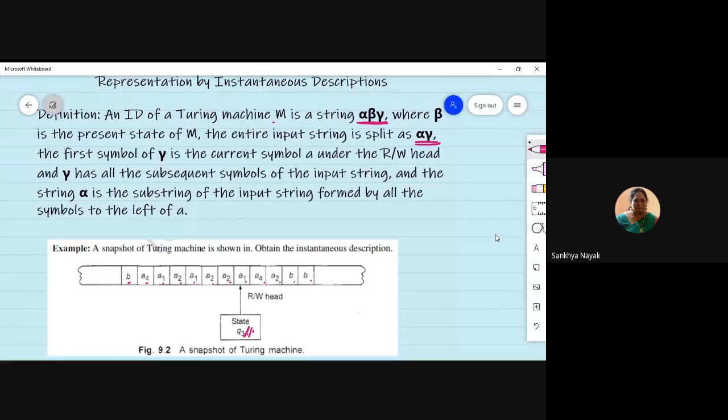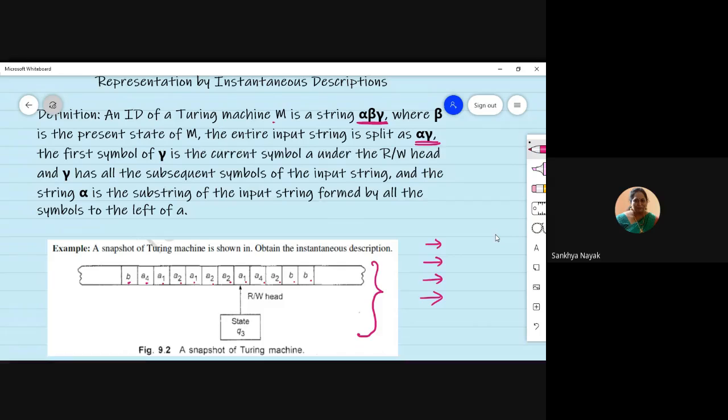Whenever we design a Turing machine, it can be represented using three notations. One is using the instantaneous description, then using the transition table, and also using the transition diagram. So we are taking the first one, and this is representation using the ID or instantaneous description. Very simple. We say that we can represent it using a snapshot of a Turing machine. A snapshot is what you see here. At each stage, whatever we can show you at each step can be considered as one snapshot of that step. So how do I show an ID for a Turing machine?